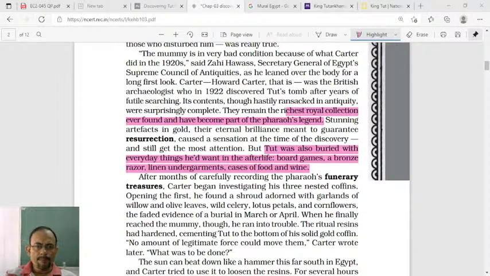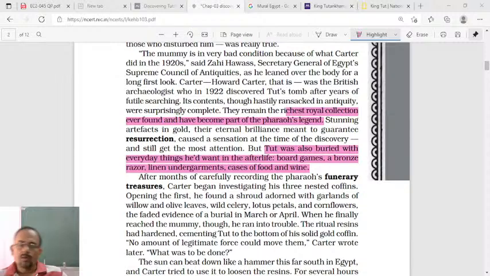So it was a prevailing custom in those days, dear students, that whoever was to die, even the ordinary people, they were buried with their belongings, whatever they used to wear or use in their everyday life.